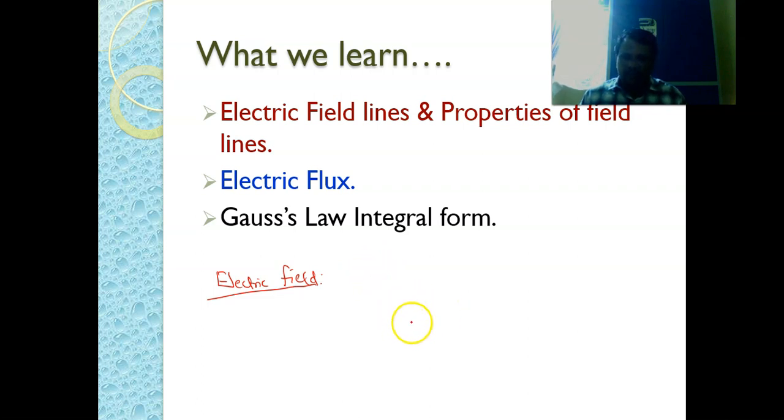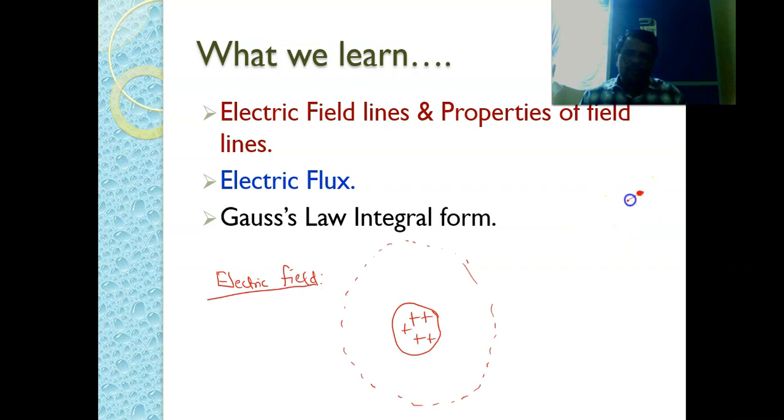Like this, let us say we have a group of charges. For the time being, let us take positive charges here. It is a group of charges Q1, Q2, Q3, Q4 and Q5. Due to these positive charges, in the surroundings one electric field will be generated. Suppose this is our unit positive charge.